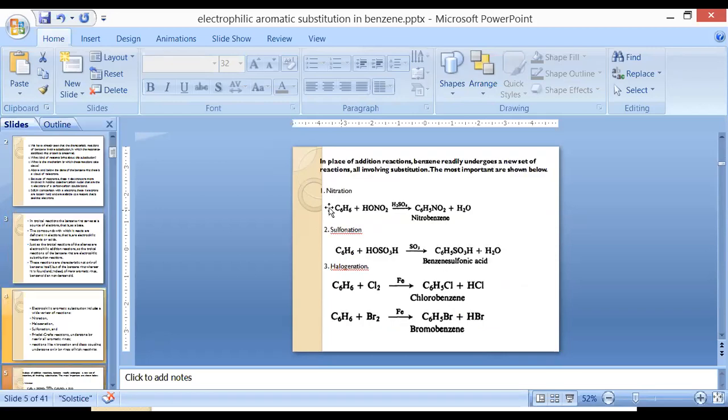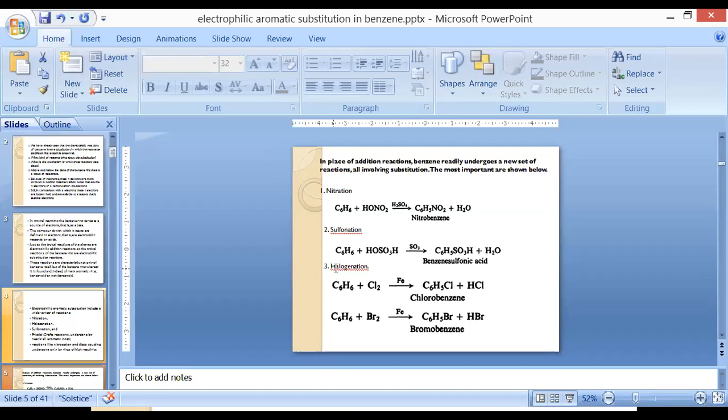These are basically nitration. Benzene is going to replace one of the hydrogen atoms with the help of a substituent group. When it reacts with nitric acid in the presence of sulfuric acid, it forms nitrobenzene. When it reacts with sulfuric acid, it undergoes a sulfonation reaction, so there is formation of benzene sulfonic acid. This reaction we will discuss in detail later on.